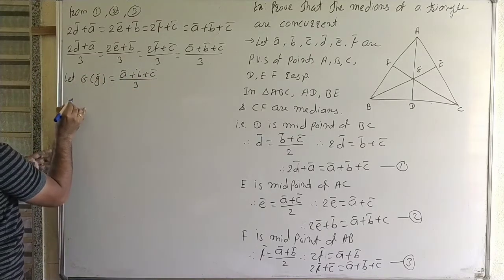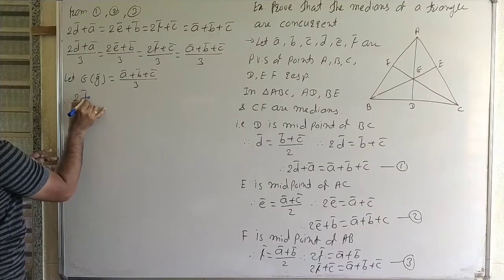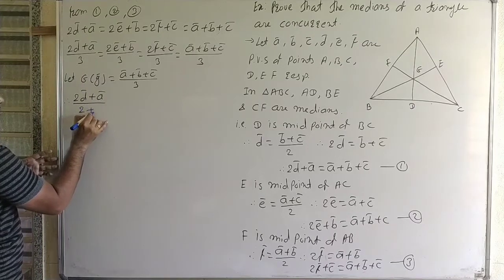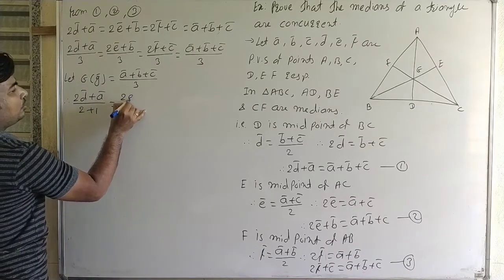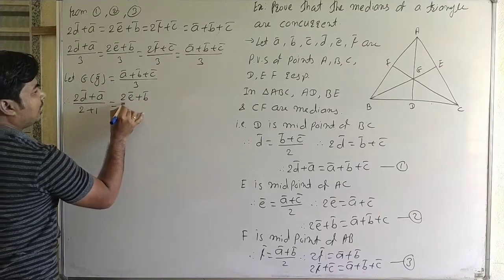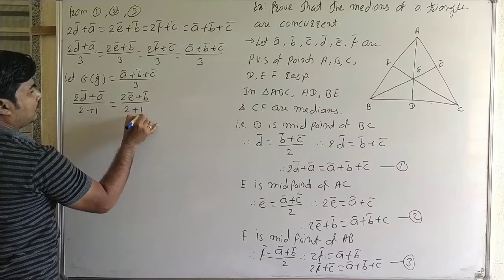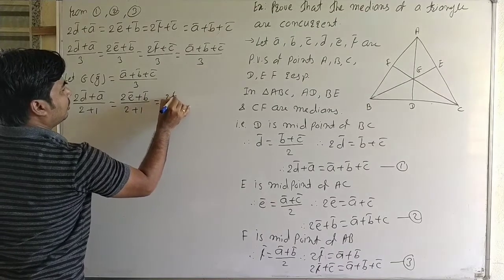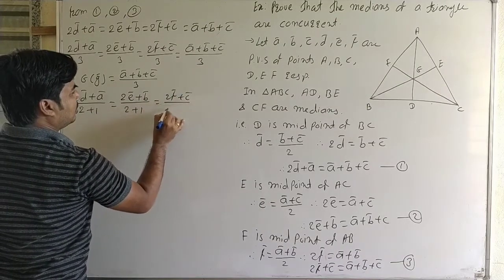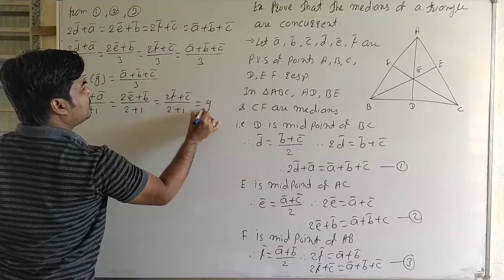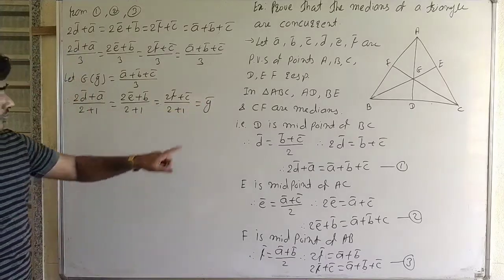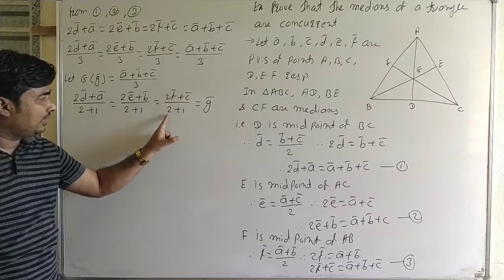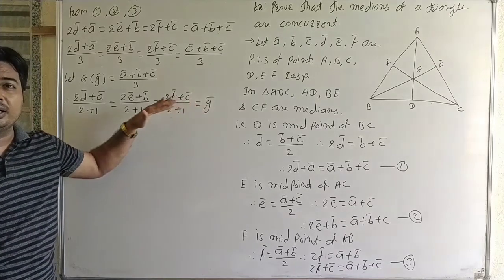Therefore we can write 2D bar plus A bar upon 2 plus 1, equal to 2E bar plus B bar upon 2 plus 1, equal to 2F bar plus C bar upon 2 plus 1, equal to G bar. Okay, that is, point G divides CF internally in the ratio 2:1 by the internal division formula.